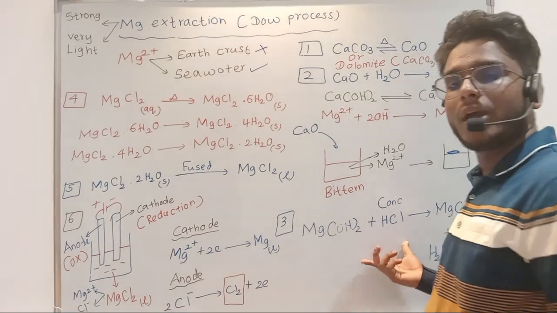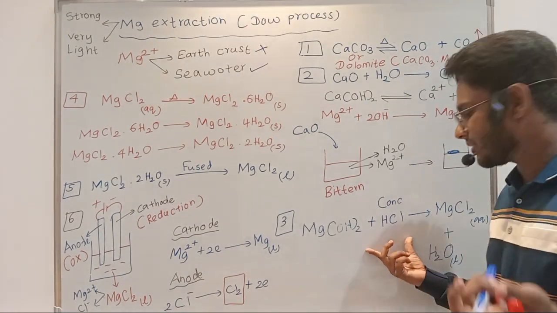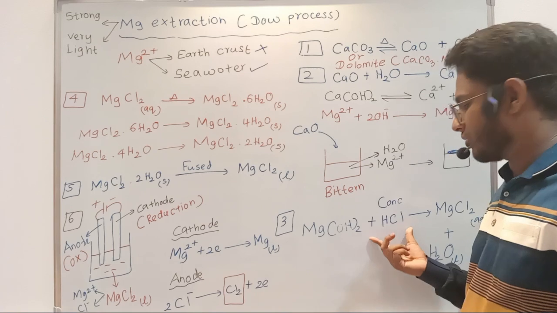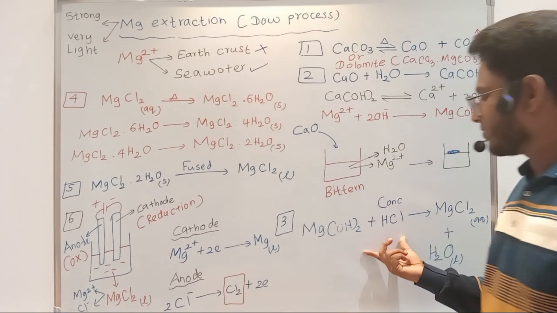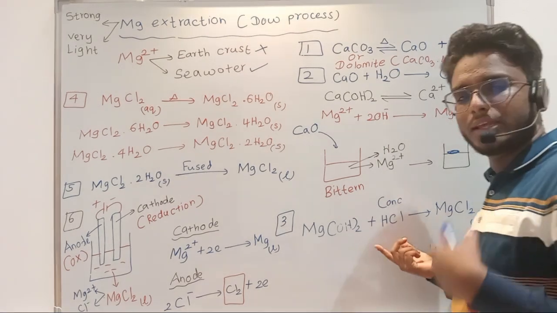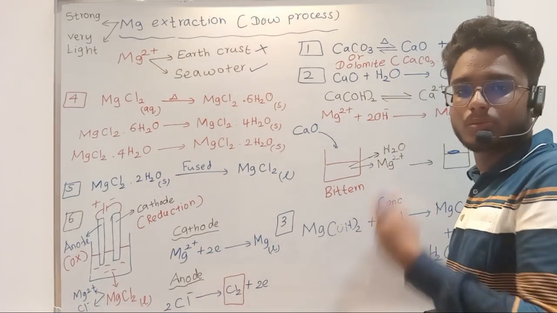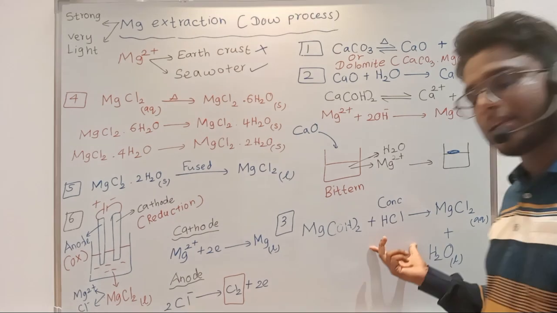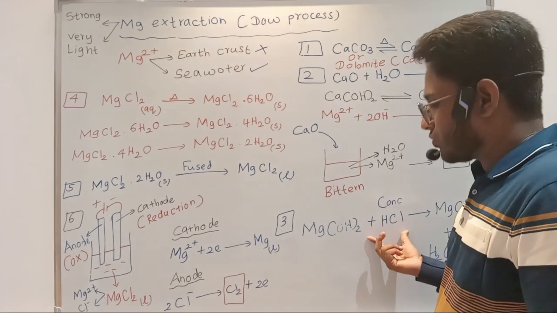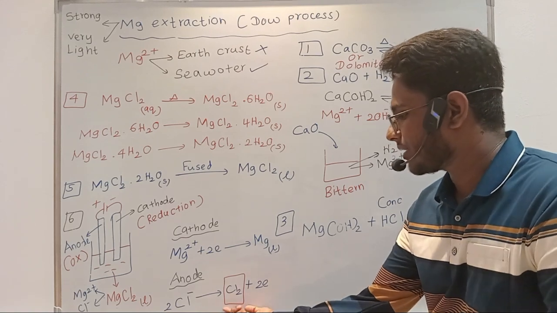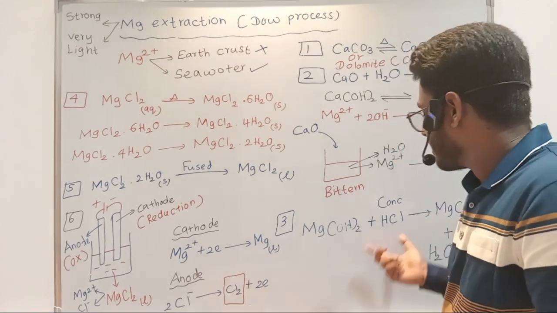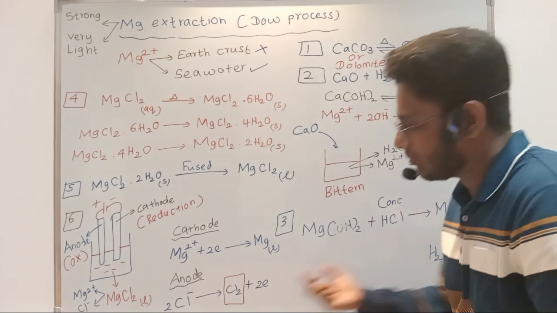Otherwise you have to buy conc HCl from outside, which is another expense for you. Now you can think, sir, HCl is not that expensive, right? But this is a very industrial process. This takes place in very large amounts, right? So the advantage you can get from this anodic reaction is, you can reproduce HCl from chlorine.